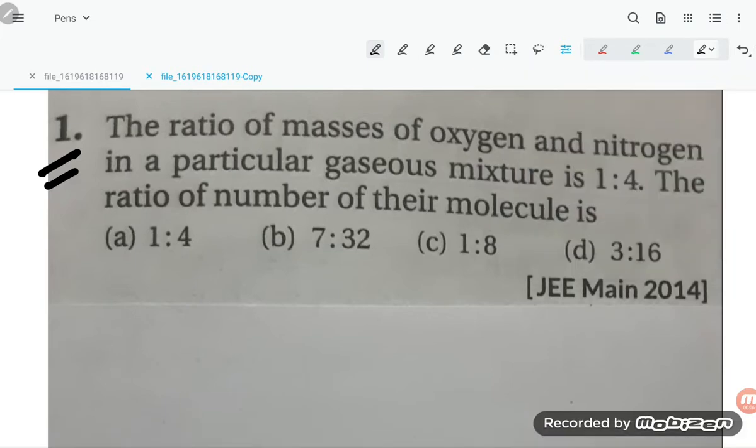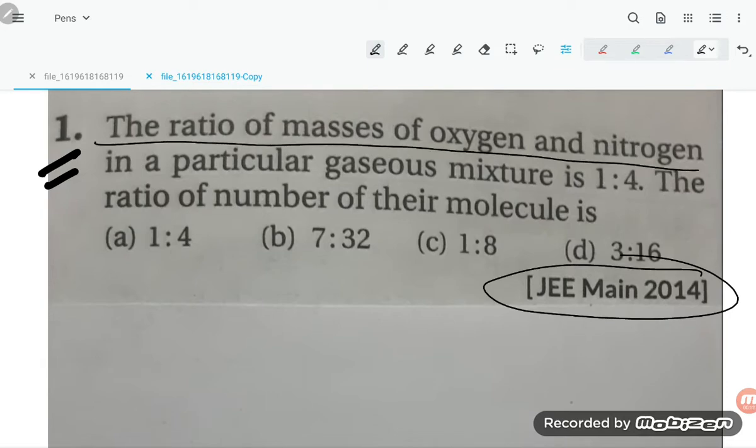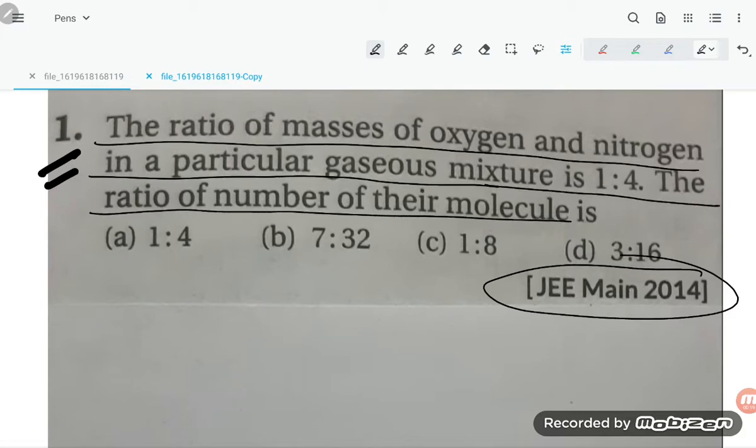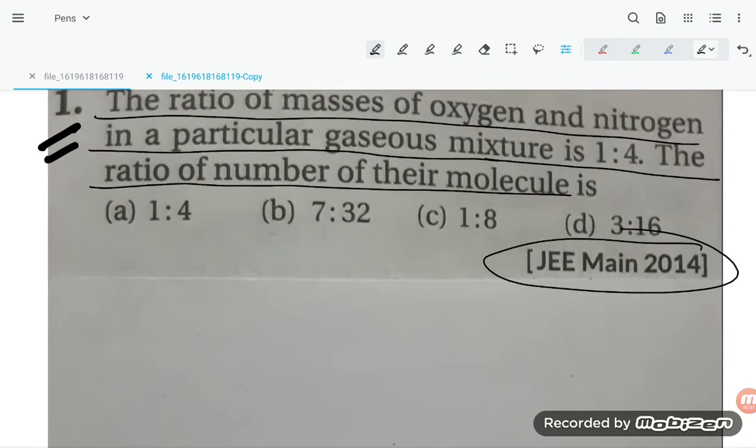This problem was asked in JEE Mains 2014. The question: the ratio of masses of oxygen and nitrogen in a particular gaseous mixture is 1:4. The ratio of the number of their molecules is? So they are asking the ratio of the number of their molecules. How can you solve this problem, students?